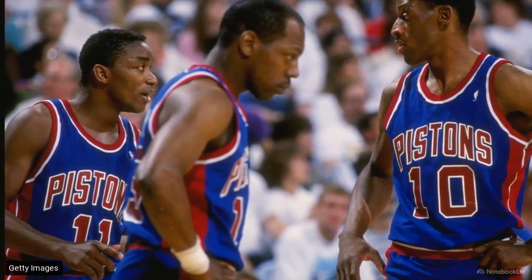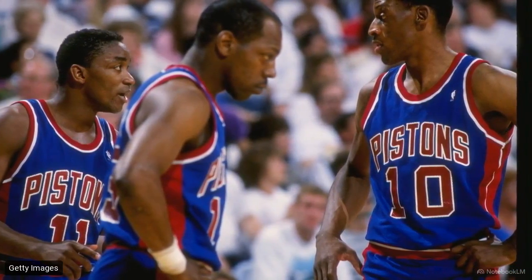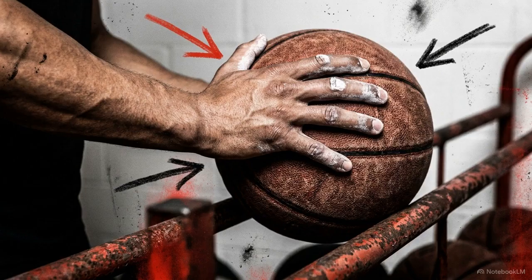Look at the Detroit Pistons of the late 80s. Their physical defense stopped the Bulls for years. Jordan studied these losses, realized his team was missing the shots they earned, and decided to share the offense more effectively to break their system. Reframing failure as objective feedback creates the baseline resilience required to stay committed to a long-term goal.